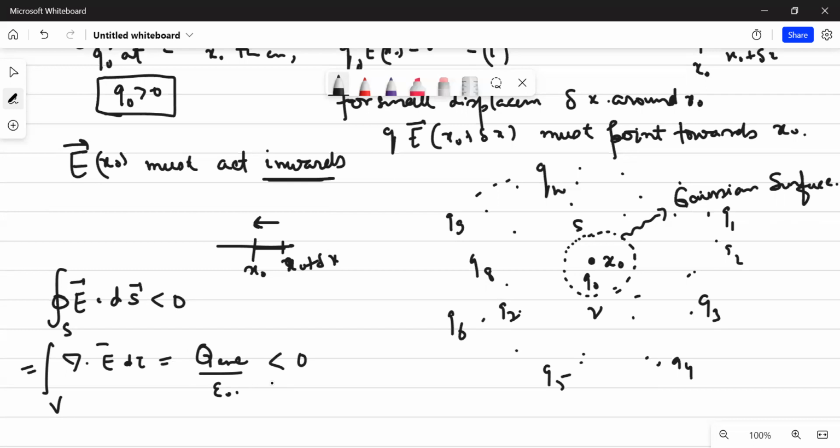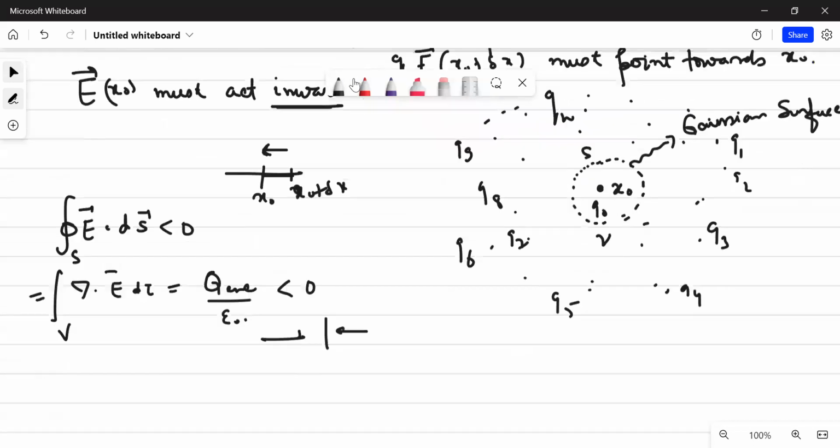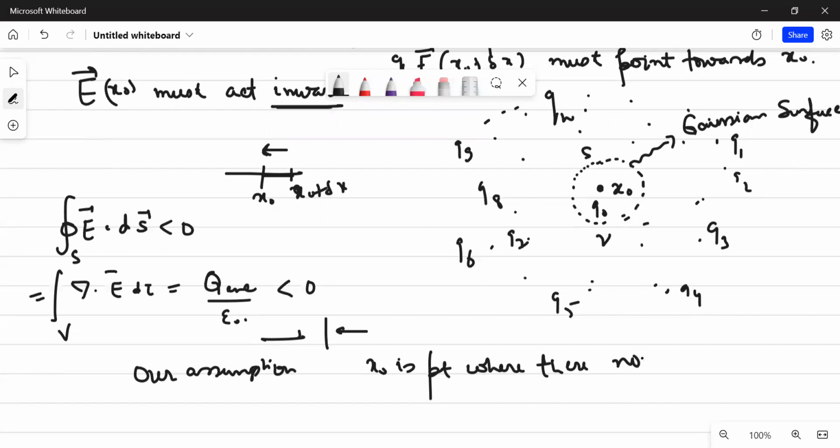Okay. So understand, this cannot be negative, because this is where we arrive at a contradiction. Why do we arrive at a contradiction? Because we know that our assumption was that x naught is a point where there was no field, where there was no charge. Understand, this charge is the test charge that we are bringing to probe it. For example, in order to probe, we are bringing this charge q naught.